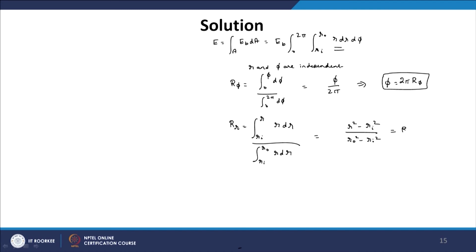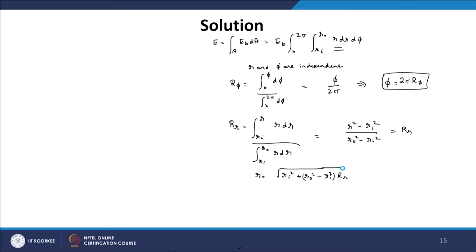This will be simply equal to the random number R_R. So, all you have to pick is the random number R_R, and based on that you can find the radius of emission as R_i squared plus (R_0 squared minus R_i squared) times R_R.